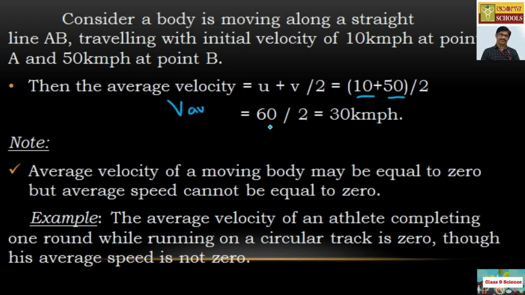That gives 60 km/h divided by 2, and hence the average velocity is found to be 30 km/h.